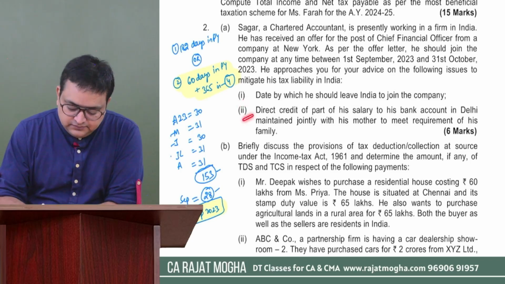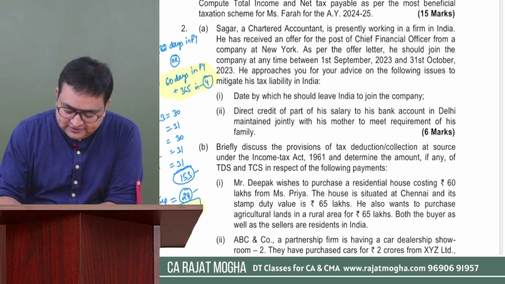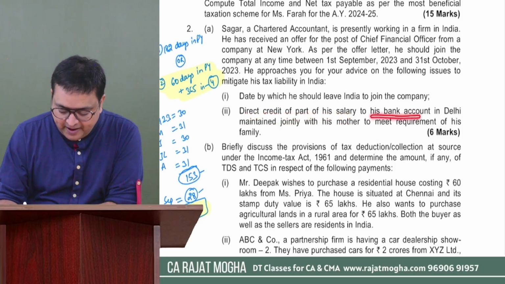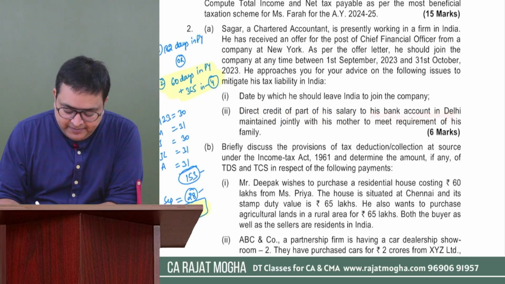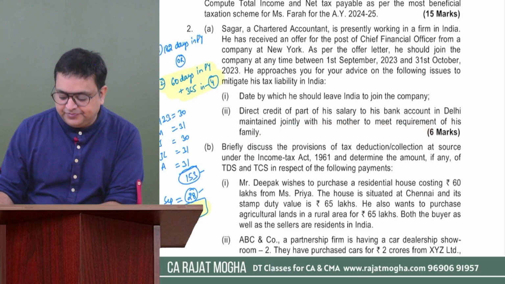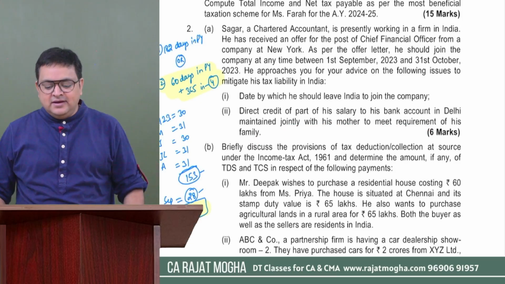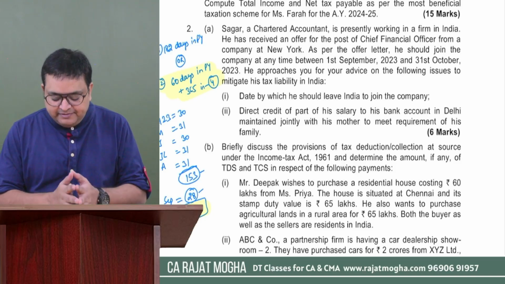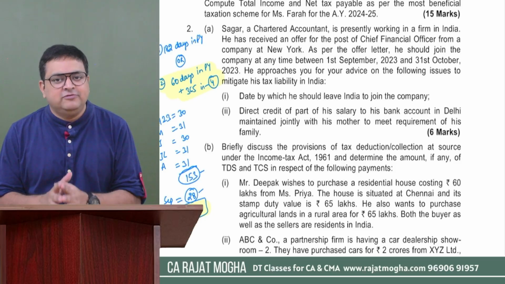Second advice he is asking on this point: direct credit of part of his salary to his bank account in Delhi, maintained jointly with his mother, to meet requirements of his family. What he's saying is, sir, my family stays here in India, especially my mother, and I have a joint account with my mother.